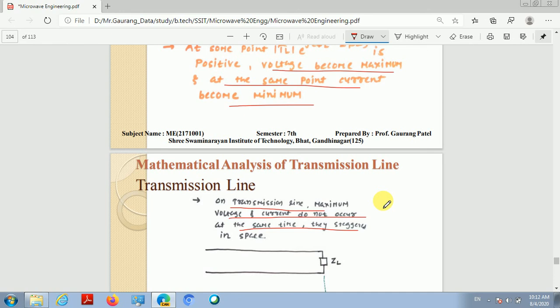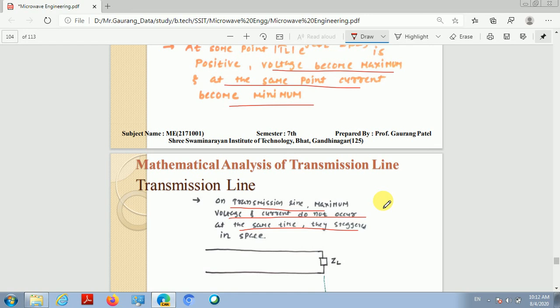Similarly, at the same point, the forward current traveling wave and backward current traveling wave are out of phase, and we are getting the minimum current at that point. Similarly, another condition: when the phase, meaning phi L minus 2 times beta L, is an odd multiple of pi, at that point the forward voltage traveling wave and backward voltage traveling wave are out of phase, and we are getting the minimum amplitude, and at the same point the forward current traveling wave and backward current traveling wave are in phase, and we are getting the maximum amplitude.